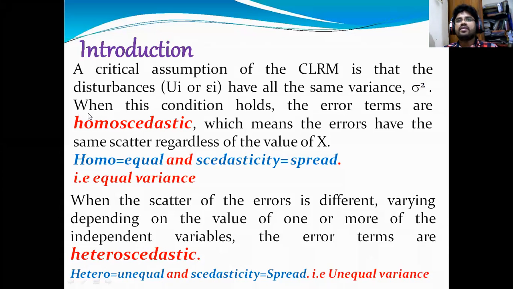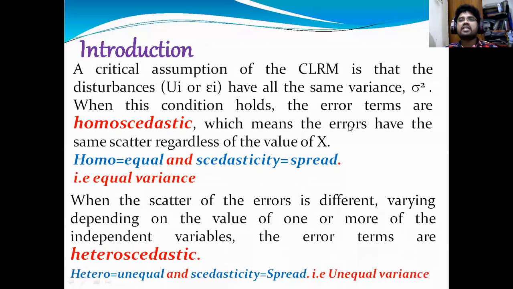When this condition holds, the error terms are homoscedastic. Simply you can remember: homo means equal or same, like homogeneous in microeconomics. And scedasticity means spread, that is, whether there is equal spread or unequal spread of the variance of the random term or error term.